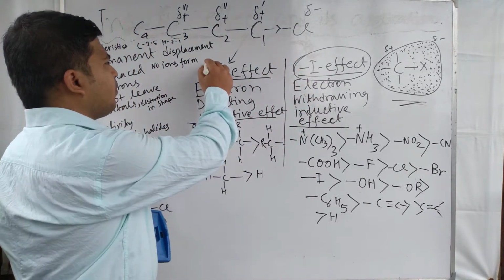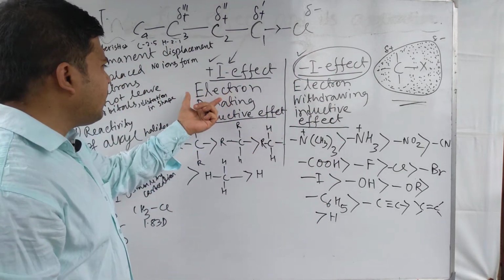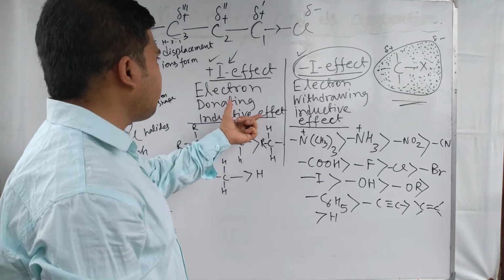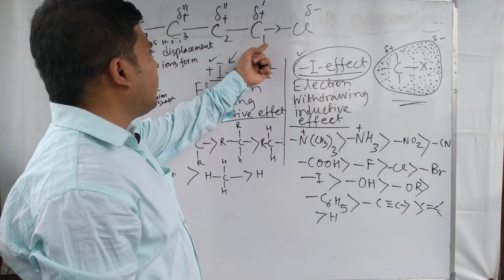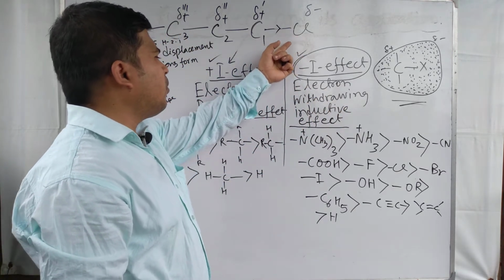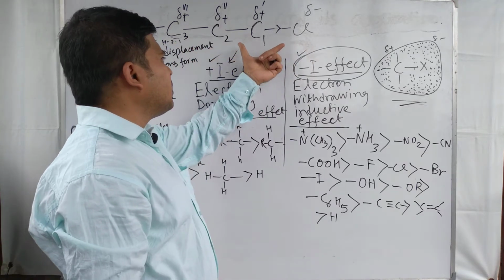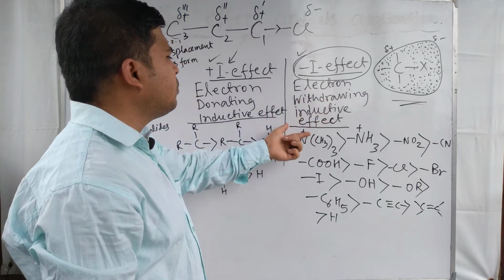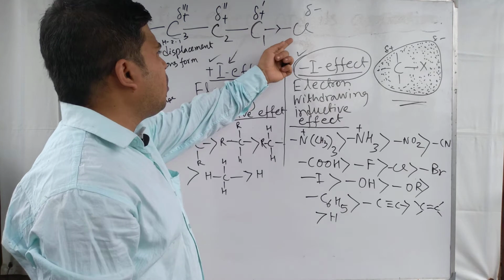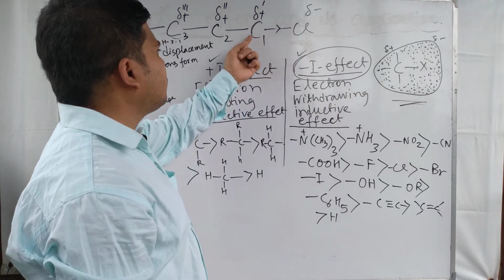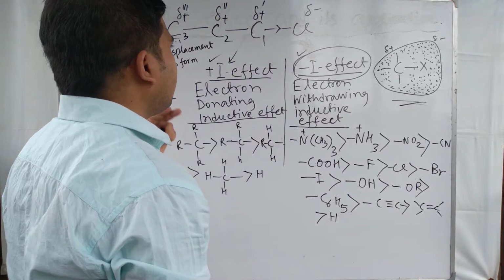Inductive effects are of two types, one is plus I effect, another is minus I effect. Plus I effect indicates the electron donating inductive effect, and minus I effect indicates the electron withdrawing inductive effect. When a group of atoms or one atom withdraws the electron pair from the carbon chain, this is called the minus I effect, the electron withdrawing inductive effect. And when a group of atoms or one atom donates the electron pair to the carbon chain, we call it the plus I inductive effect.